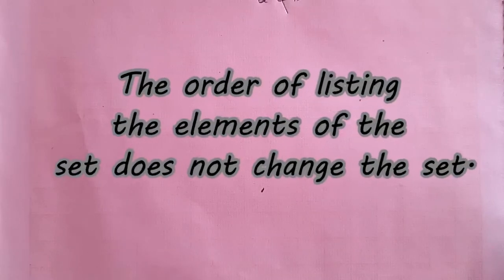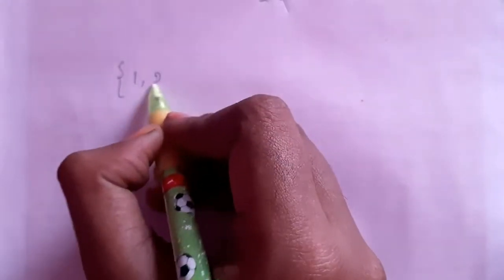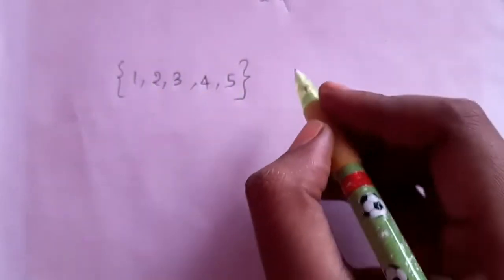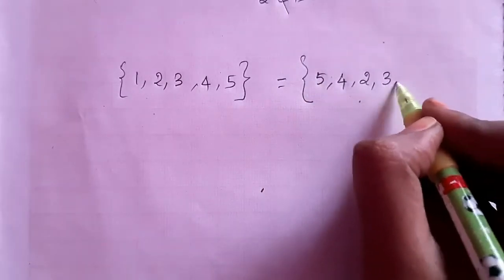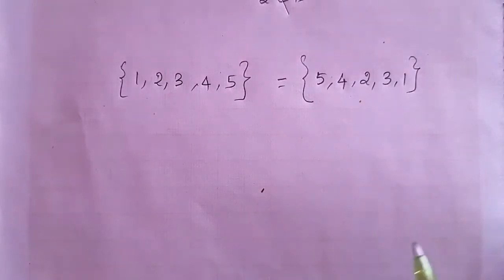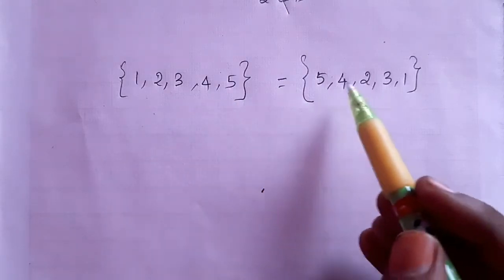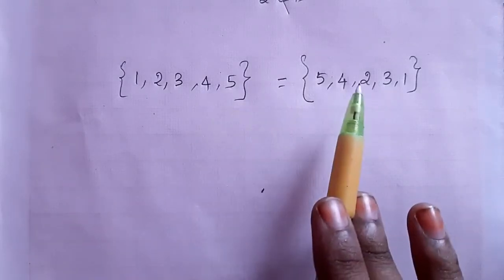One example is given in your book. The wording is: the order of listing the elements of a set does not change the set. The meaning is, 1, 2, 3, 4, 5 is a set. The elements I used with curly brackets. This set is equal to 5, 4, 2, 3, 1. The order will not affect the set. Are you clear? So you may write 1, 2, 3 up to 5, or you can change the order, no problem. Both sets are equal. So order does not affect the set.